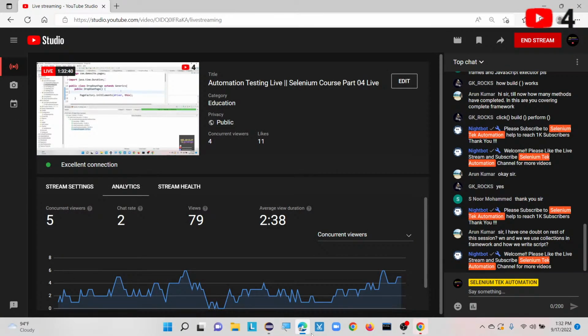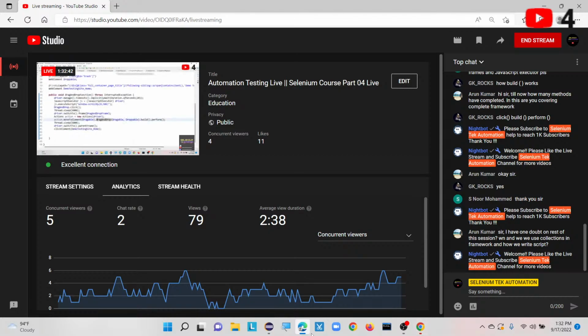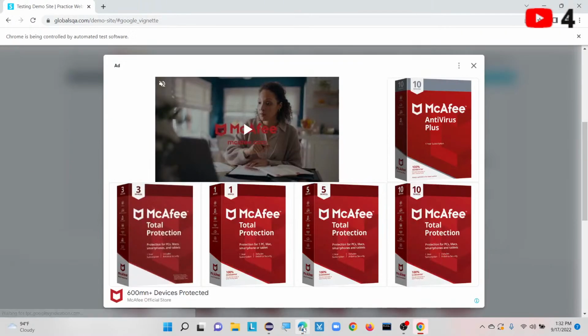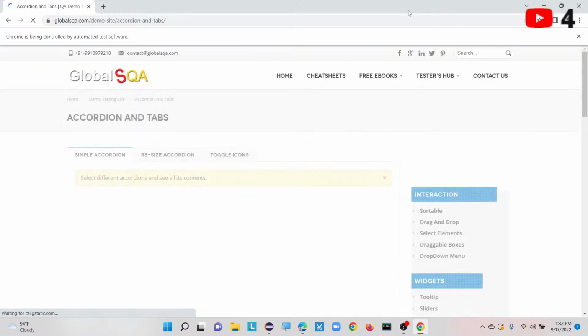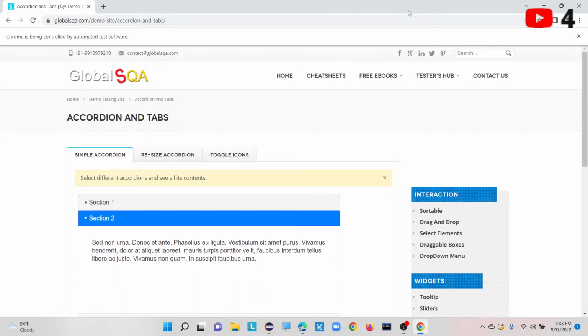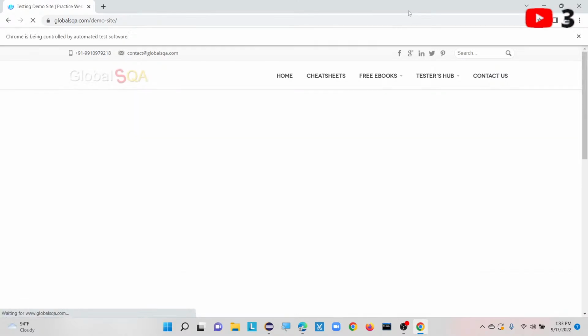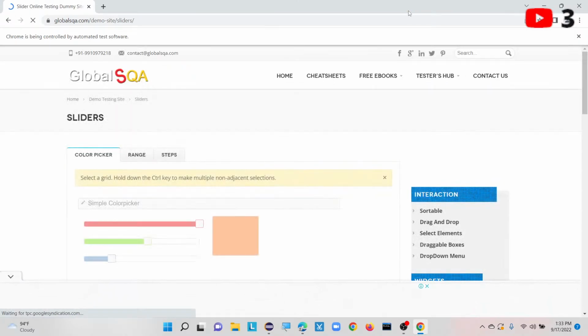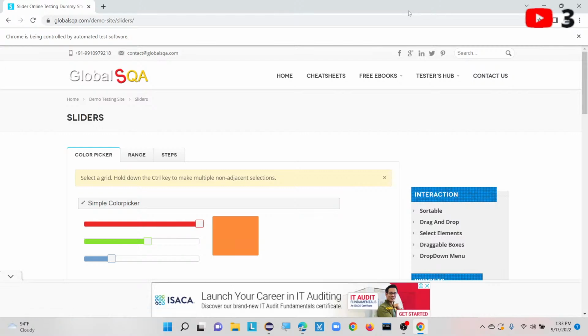Sir, I have one doubt. Rest of the session, when do we use collections in framework and how can we write script? A collection script will come basically when, for example, there are some dynamic web tables, or if you are working with more number of listed items, means list of items, during that time we are going to use collections concept here, such as map.